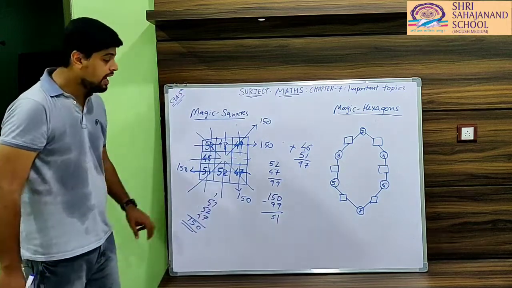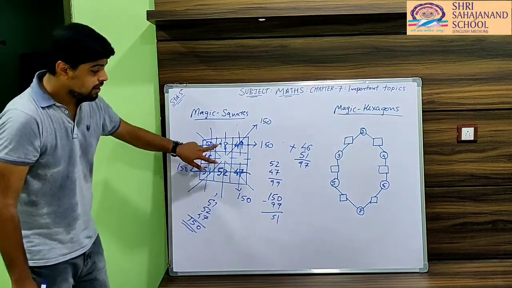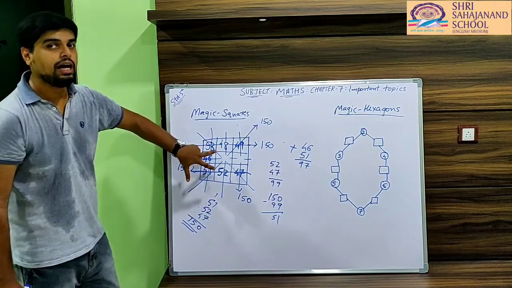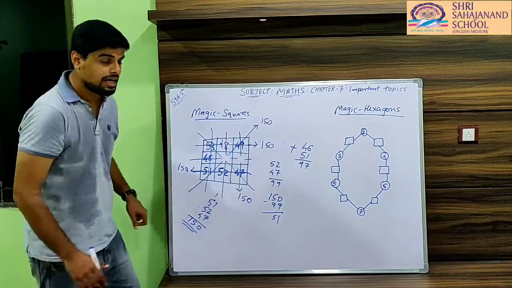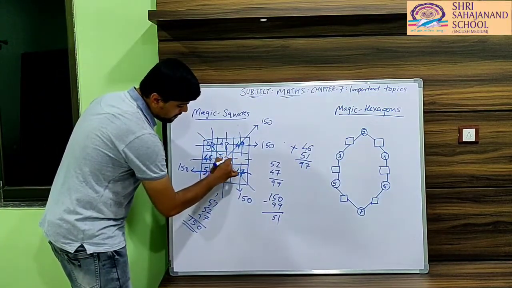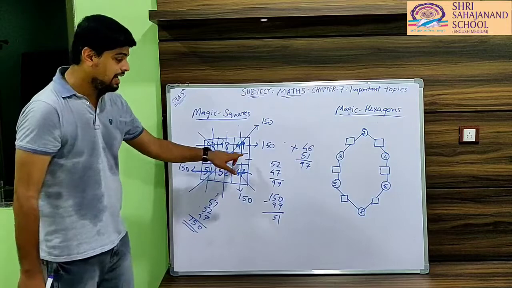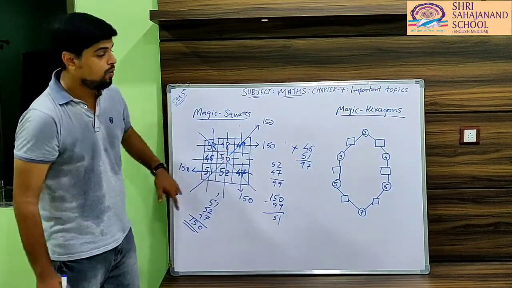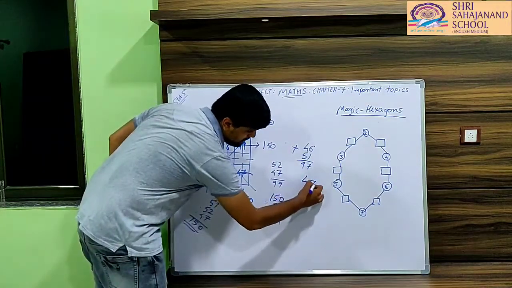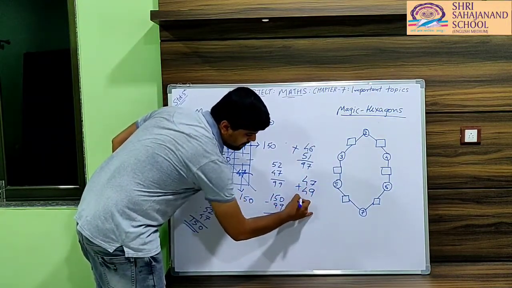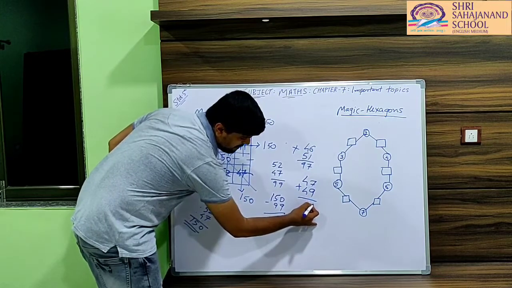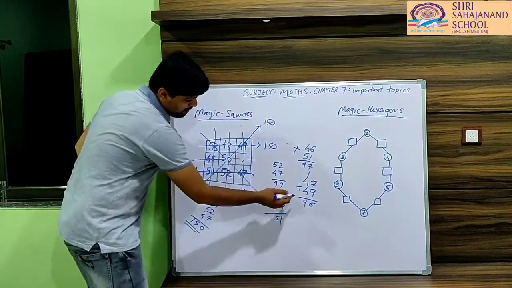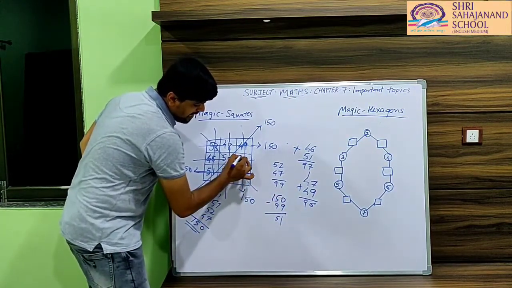48. Okay, then we have to again add these two values, that is 52 plus 48 will be 100 and 150 minus 100 will be 50. Okay, and finally if we add these two values 47 plus 49, what will be the answer? 9 plus 7, 16, carry 1, 96. And so if we subtract 96 from 150, the answer will be